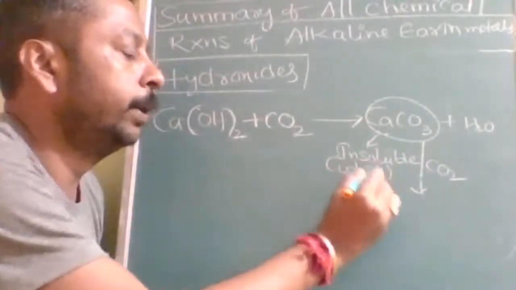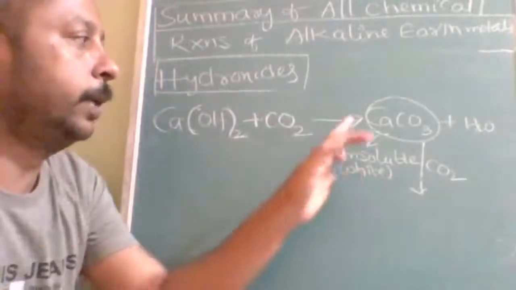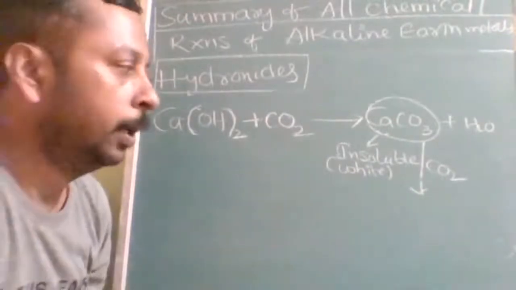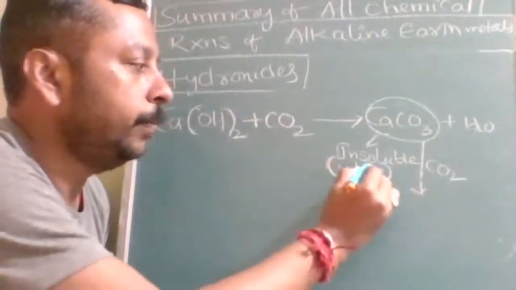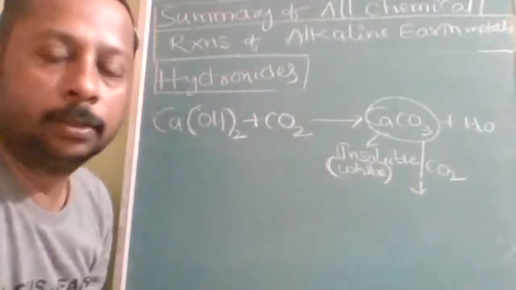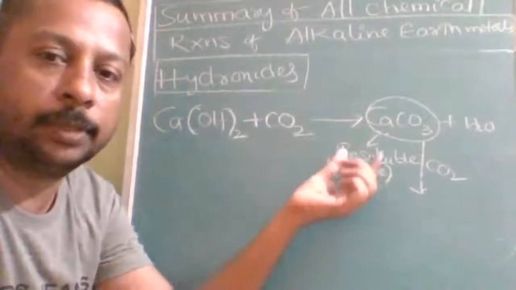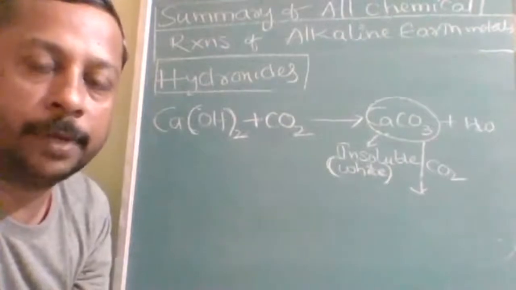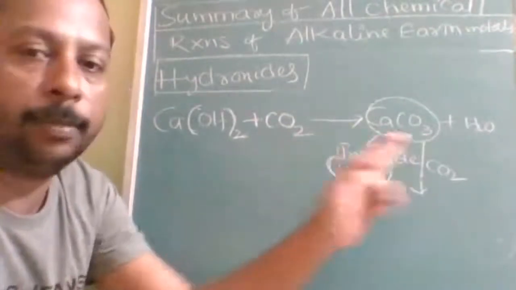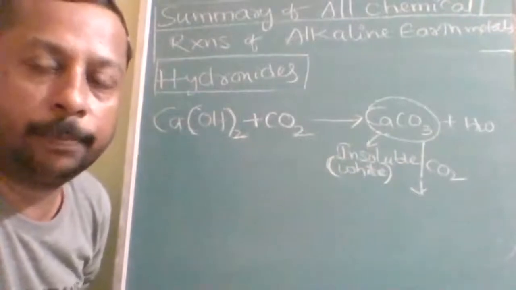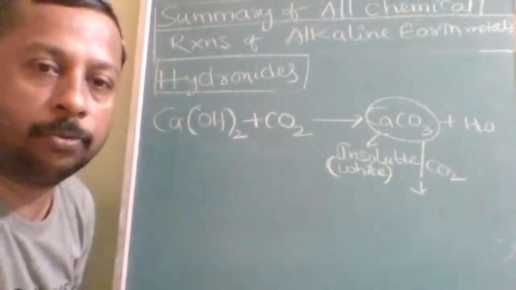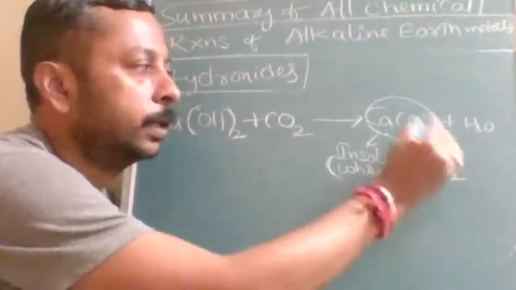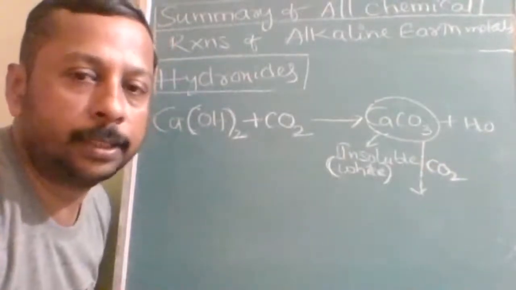Because of the milky white appearance, we are not confirmed that it is calcium, because there are a lot of other substances, like barium sulfate, which is also milky white. So that milky white may be because of barium sulfate also. To avoid confusion, we need a further confirmatory test. This is called a preliminary test. Once milky white appears, calcium may be available. But to confirm whether it is calcium only, we will send excess carbon dioxide. Then that milkiness should disappear.